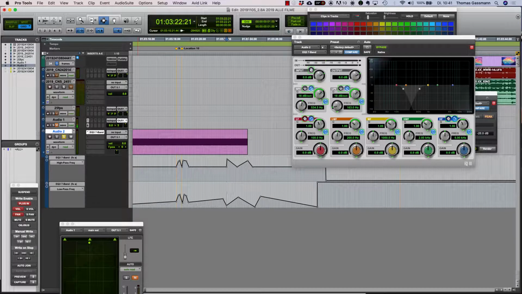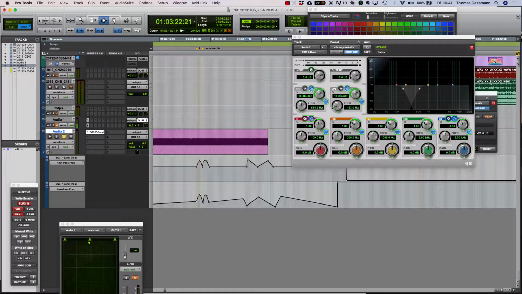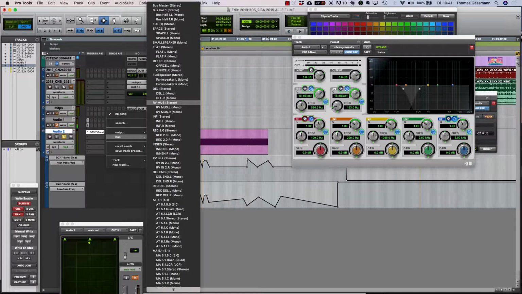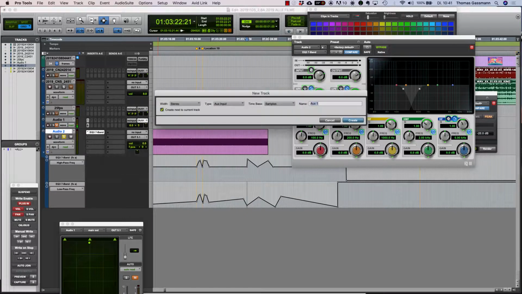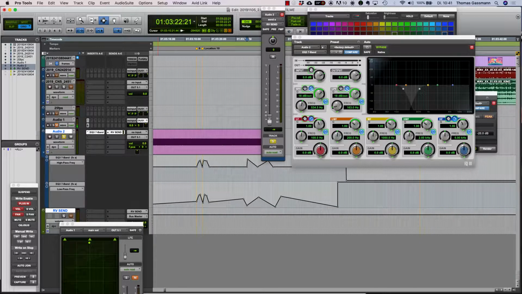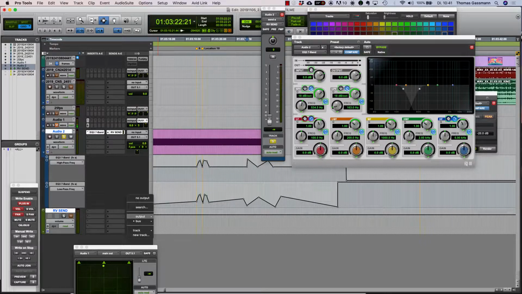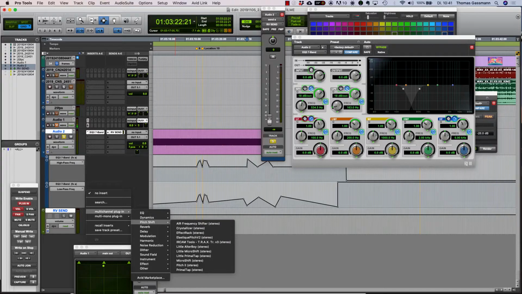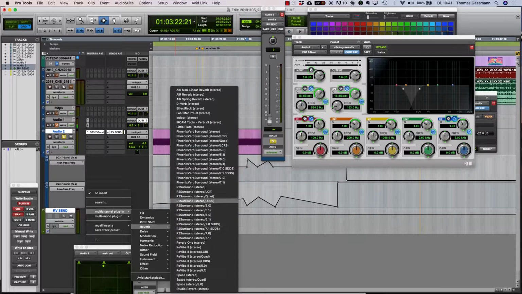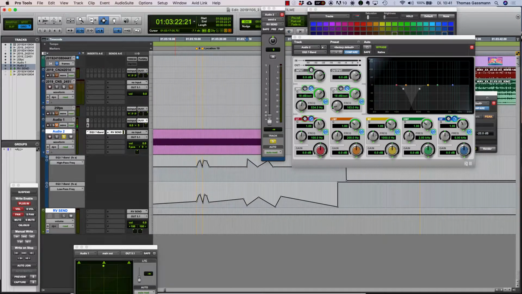I need a reverb to accompany. So I create a new track, I create a reverb send, which goes either to my bus master or in this case just to the output. I solo safe it and I add a reverb to create an outdoor feeling. I'm gonna use the reverb everybody knows, the D-Verb.